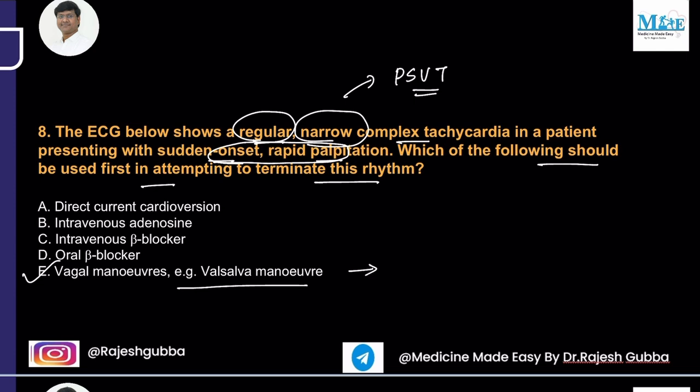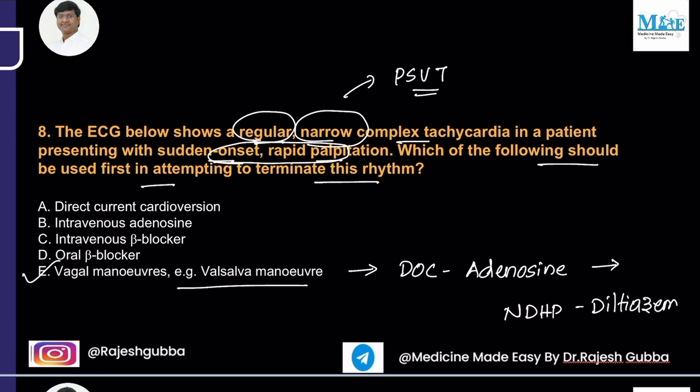And if this particular vagal maneuver fails, then the drug of choice for acute attacks will be adenosine, right? And even with adenosine, if the narrow complex tachycardia is not being terminated, then we need to give non-dihydropyridine calcium channel blockers, that is, diltiazem or verapamil should be given, right? Diltiazem or verapamil should be given. So the answer is E in this question.